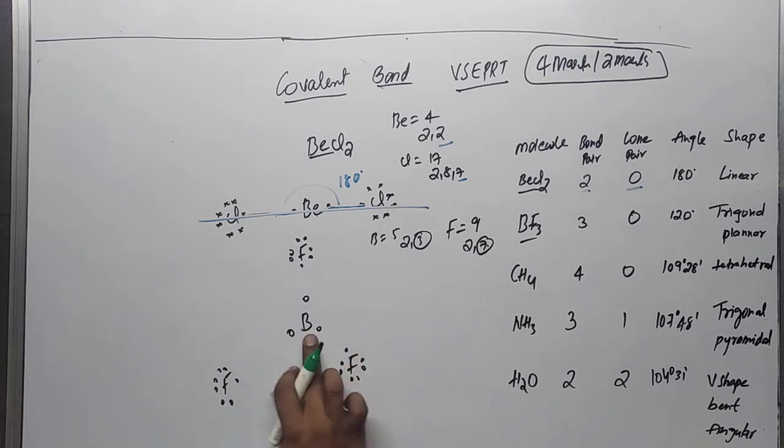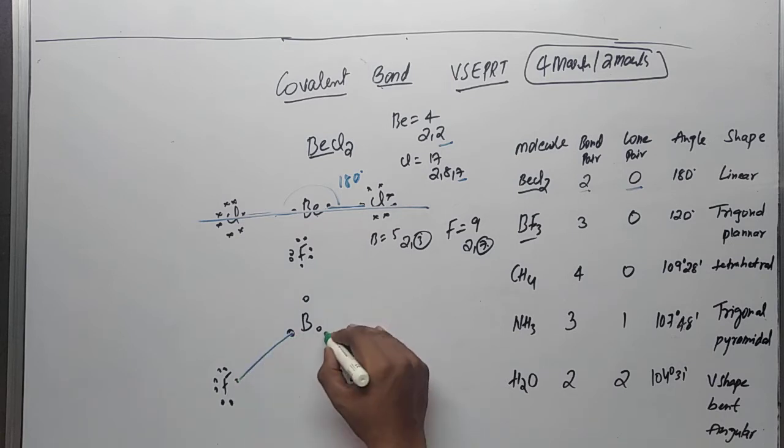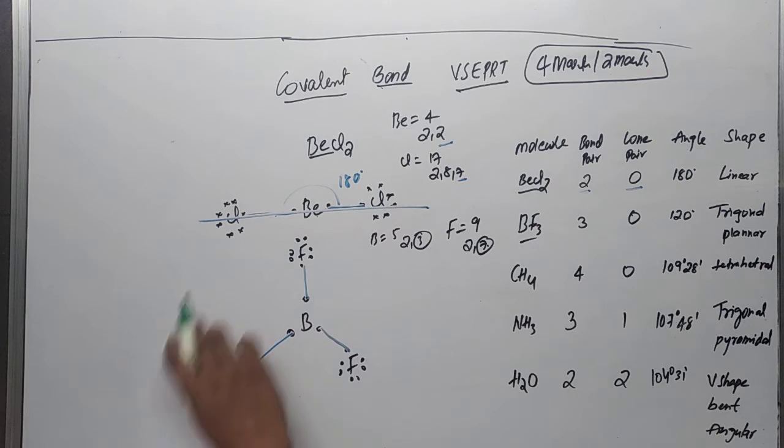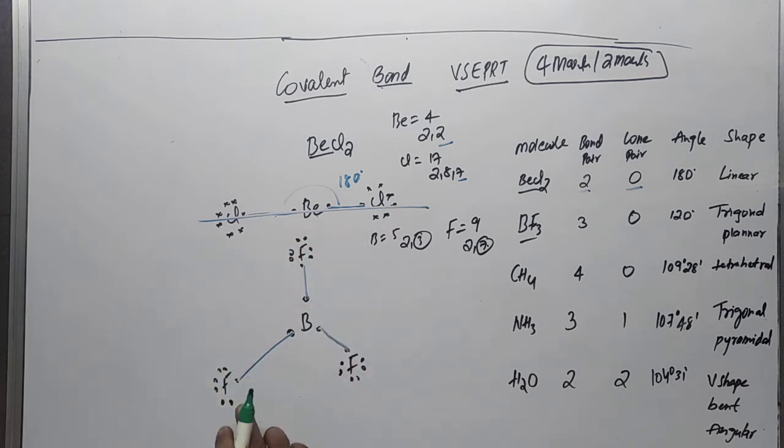So what happens here: the central atom boron has 3 electrons, and the 3 fluorines share them so that the fluorines become stable. Fluorine will share one electron with the boron, the second fluorine also shares an electron, the third fluorine also shares an electron with boron. So here we can see that in this molecule the fluorines become stable, but boron is not stable.